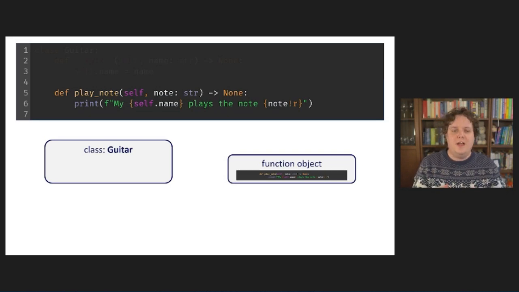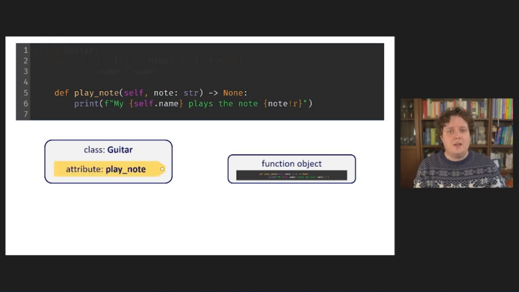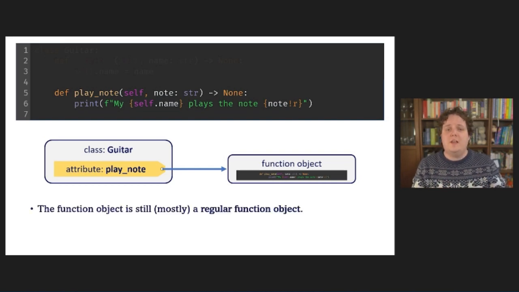Since we are defining this function within the context of a class body, this name will not just be a regular name, but it will be an attribute of the Guitar class. In this case, Python will bind the attribute playNote of the Guitar class to the function object in memory. However, it is important to note that our method is still mostly just a regular function object. But if our method is just a regular function object, what on earth is going on with self then?